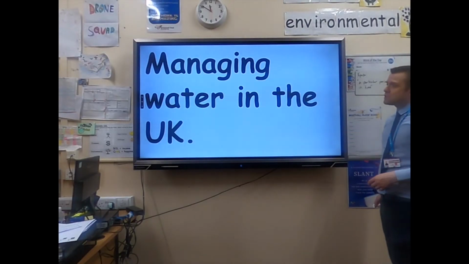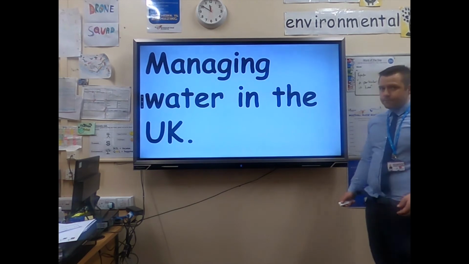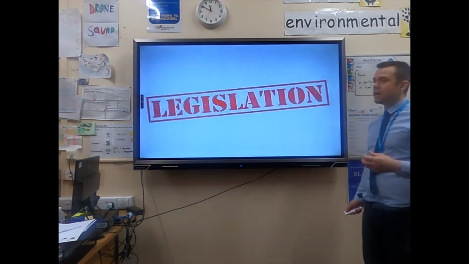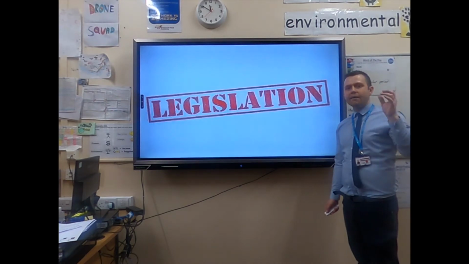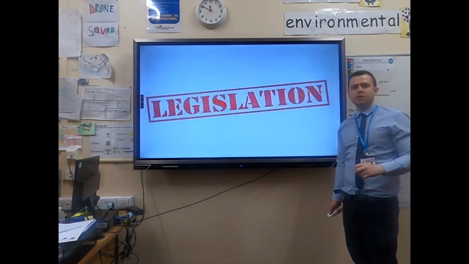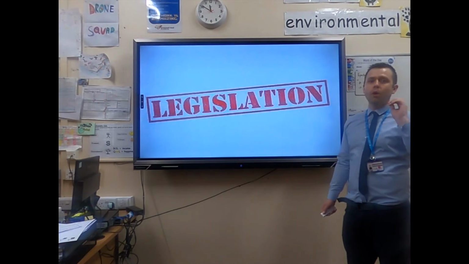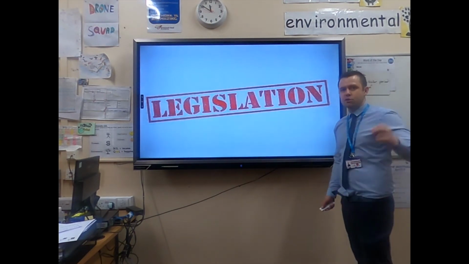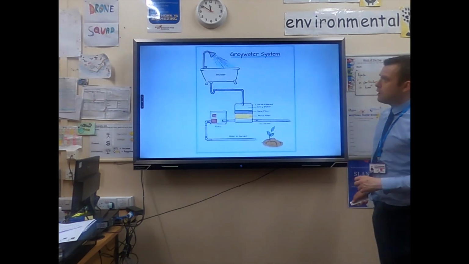Now, managing water in the UK. The first one we can manage is legislation. Okay, so things such as you must have water efficient toilets built in your new bathroom, or if you use your hose pipe you will get fined, or if you pollute rivers you will get fined. Alright, but there are other ways.